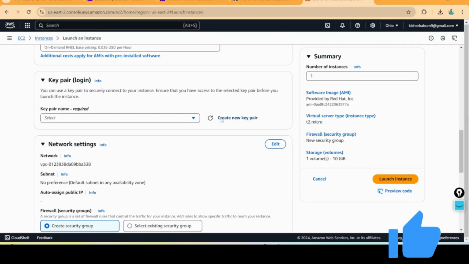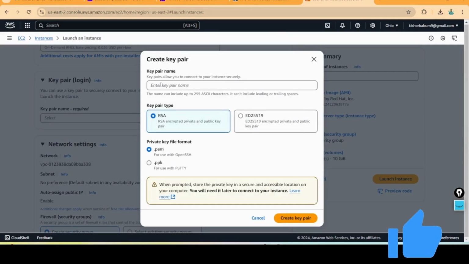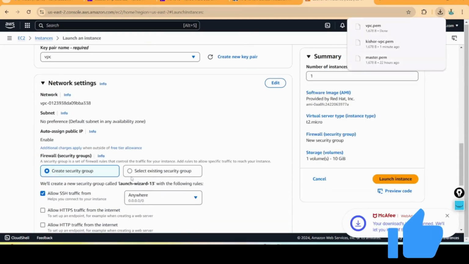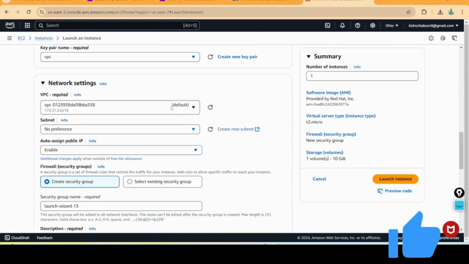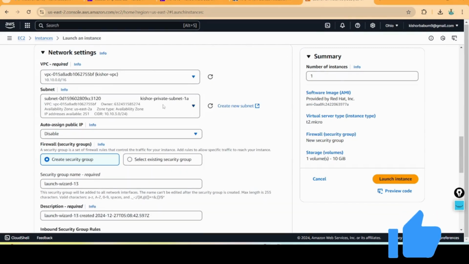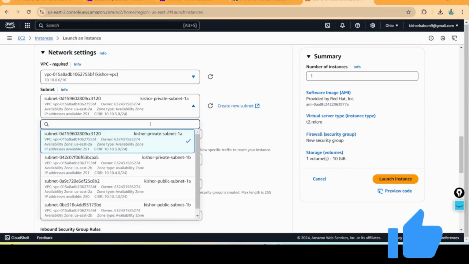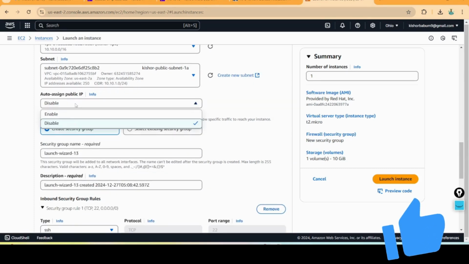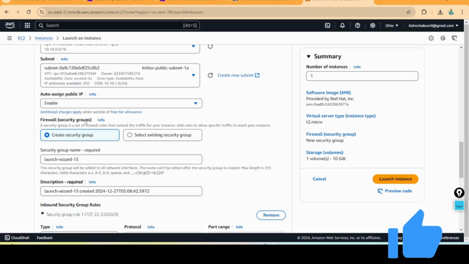Key pair, I'm going to create a key pair. Network settings, click on edit. Here I'm going to choose my VPC. And for subnets, I'm choosing the public subnet here. And auto assign IP is enabled.